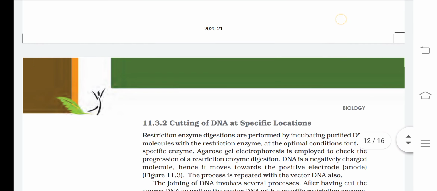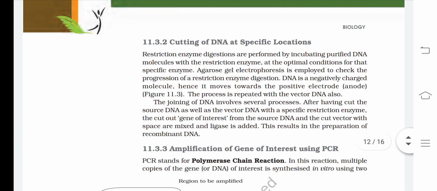Okay. Now let us look at cutting of DNA at specific locations. Restriction enzyme digestions are performed by incubating purified DNA molecules with the restriction enzyme at the optimal conditions for that specific enzyme. Agarose gel electrophoresis is employed to check the progression of a restriction enzyme digestion. DNA is a negatively charged molecule, hence it moves towards the positive electrode, that is the anode. The process is repeated with the vector DNA also.